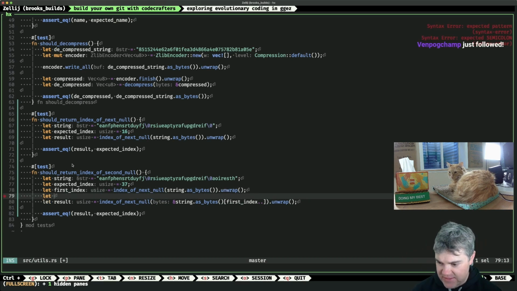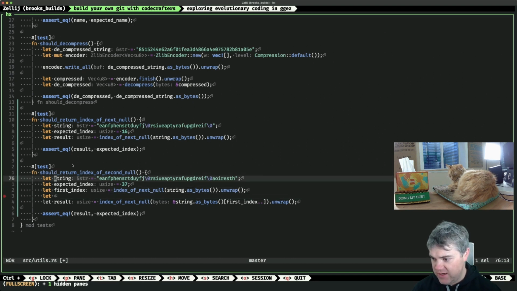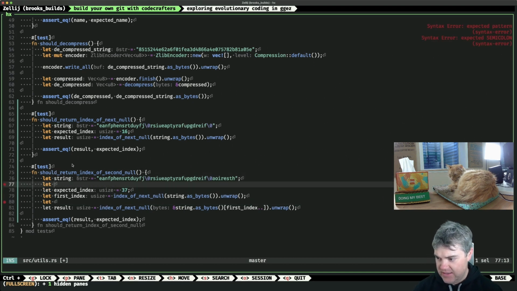We can get the slices of it, right? So we can just say we have our first index, and this is not great, but it's fairly cheap memory wise. It's cheap everything else wise, and it should be optimized away so it's not hurting performance at all. So if I store our slice off as a second thing, then it's going to make more sense, right? So we have our full string here, and then I want let all string bytes, so as bytes, and then we're going to use our string bytes here.